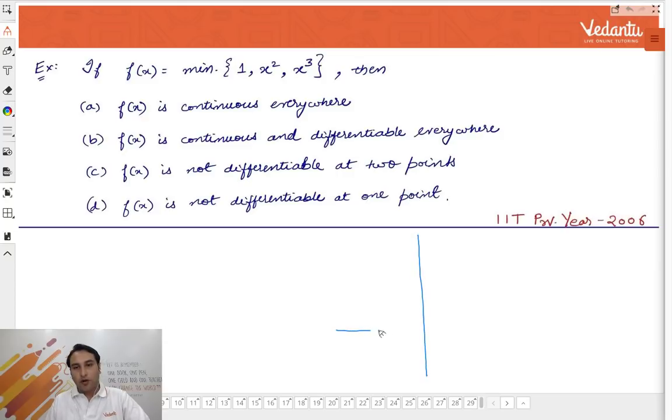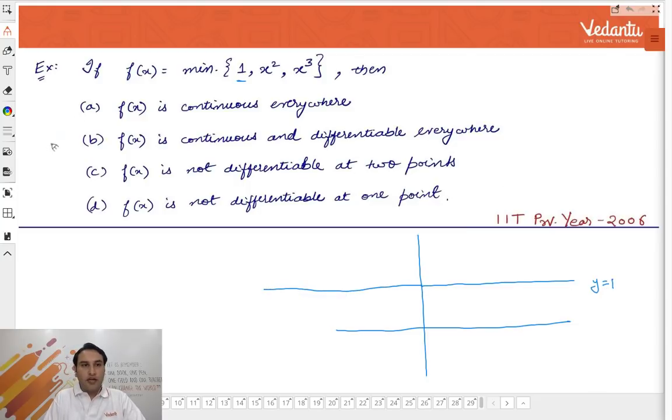So let's quickly plot the graph. What graph? There is a function y equal to 1. So we will plot y equal to 1. So this is y equal to 1. Then we have y equal to x square. So this is y equal to x square, right? And then we have x cube. So let me plot this in red.